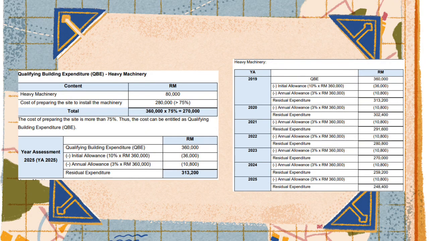Under the Industrial Building Allowance rules, if the site preparation cost exceeds 75% of the machinery cost, it qualifies as qualifying building expenditure. Since this condition is satisfied, the total QBE is RM360,000. The business is therefore entitled to an initial allowance of RM36,000 and an annual allowance of RM10,800. After deducting both allowances, the residual expenditure remaining is RM313,200. This Industrial Building Allowance helps reduce the taxable income of the business by allowing the qualifying capital expenditure to be claimed over several years.